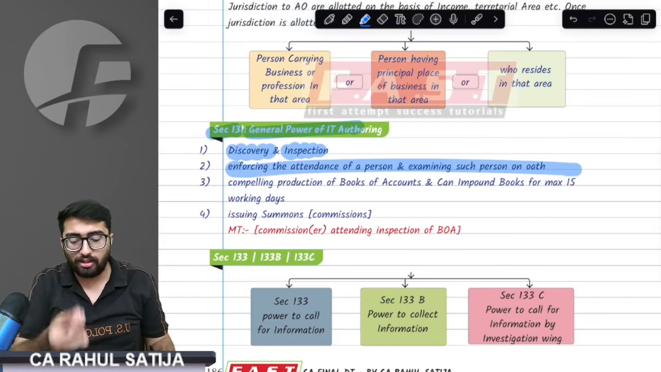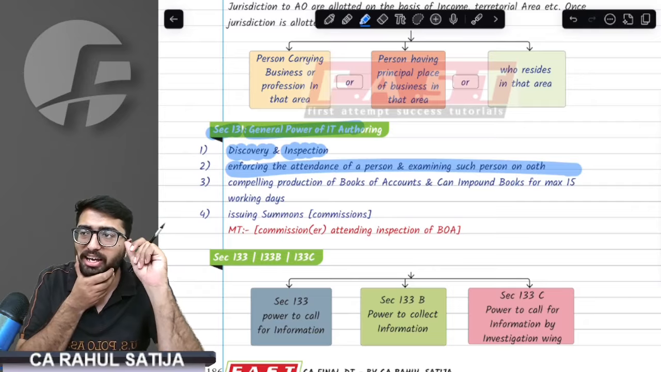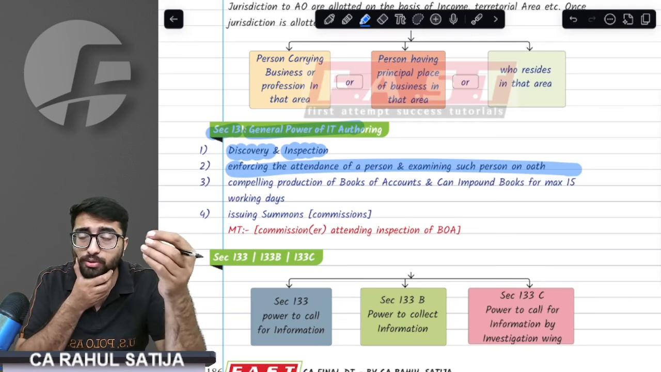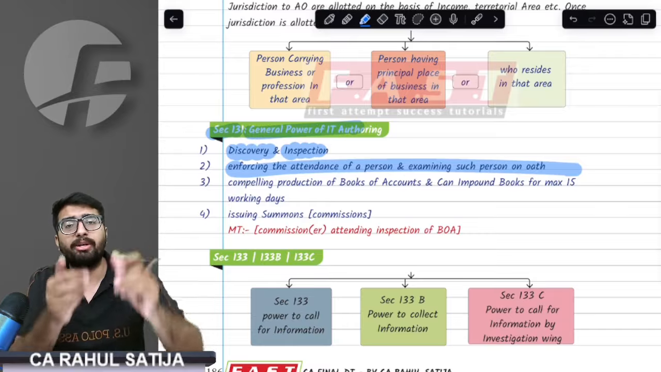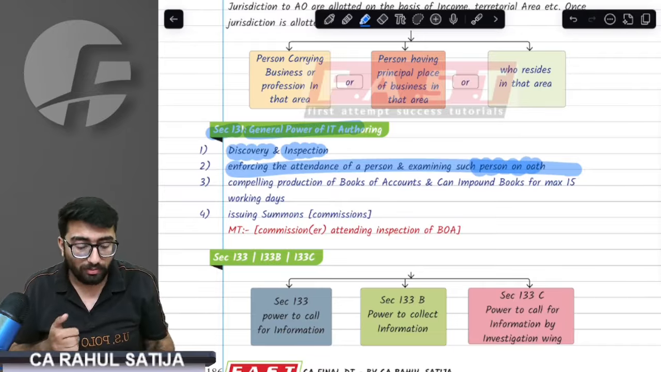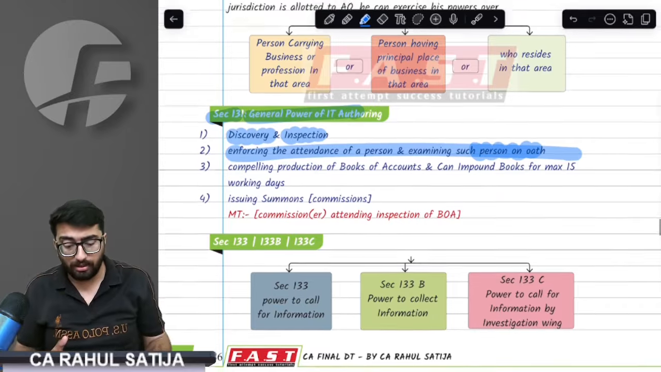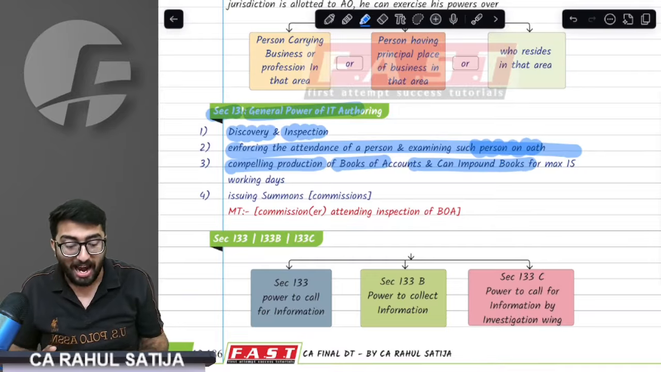Second thing, enforcing the attendance of a person and examining such person on oath. For example, all of a sudden the CBDT said, "Hey Rahul, meet me there," and recorded my statement. They forced me to speak up, and I spoke. And the day after tomorrow, they used my statement in court. I gave that statement on oath, which means they can record my statement and use it against me in court as well. They can compel me to produce books of accounts, and they can even impound books of accounts for a maximum of 15 working days.